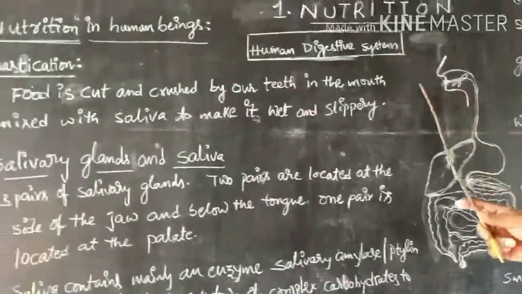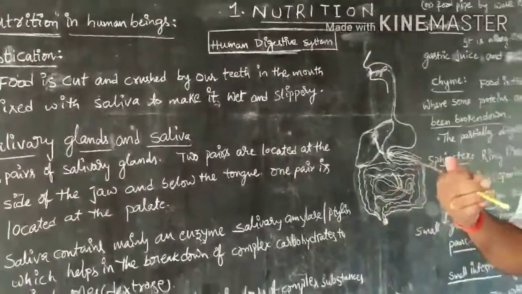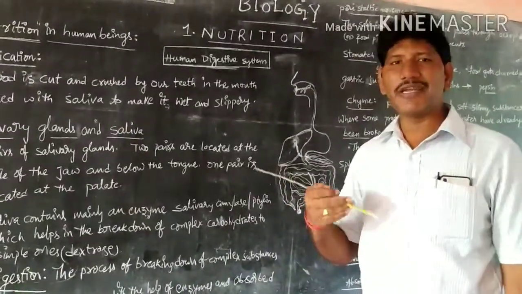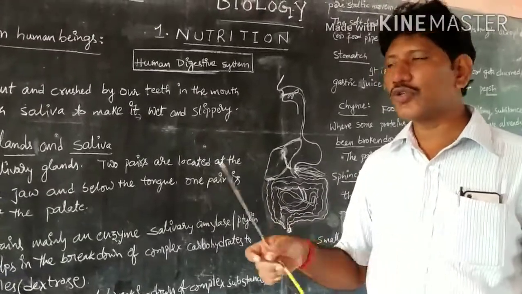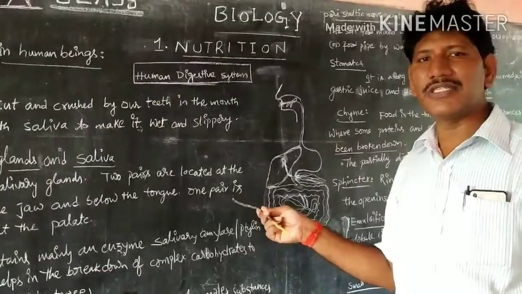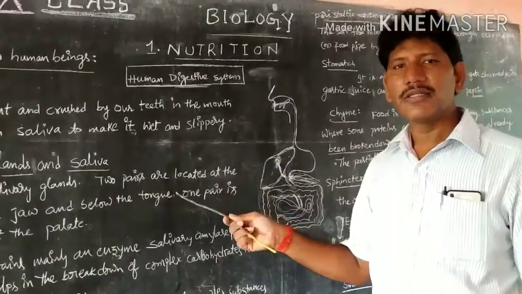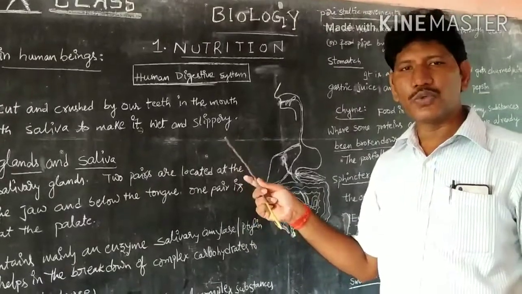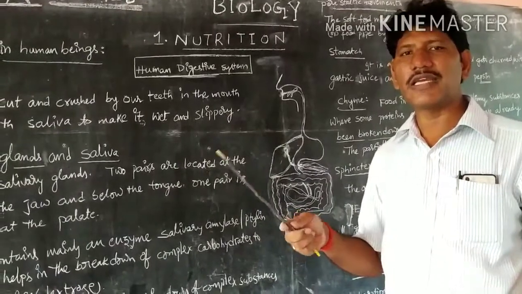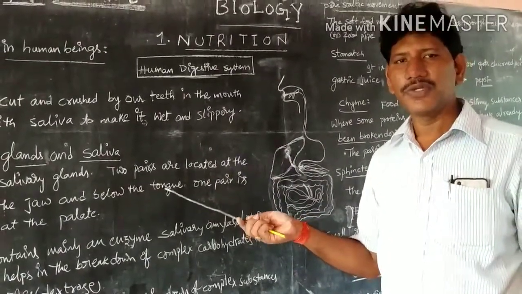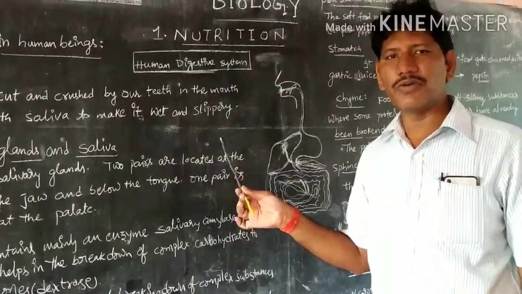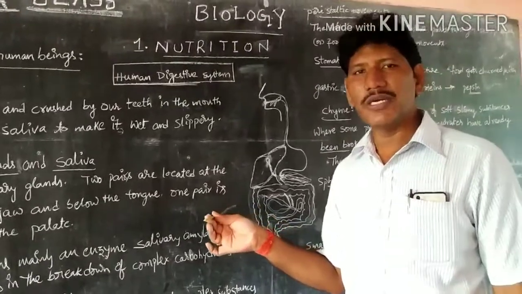Coming to the human digestive system, once we eat the food materials, what happens? We usually eat different kinds of materials, but all go through the same tract and finally are converted to a simple form which is utilized by our body. Respectively, carbohydrates are digested to glucose, proteins are converted into amino acids, and fats are converted into fatty acids and glycerol. We can see one by one what happens once the food enters our human digestive tract.